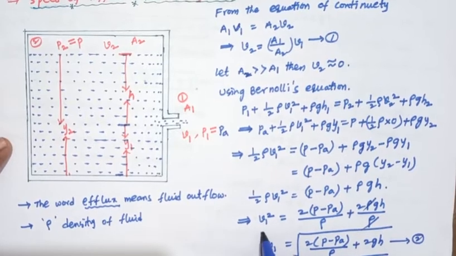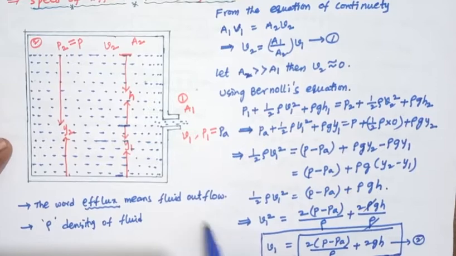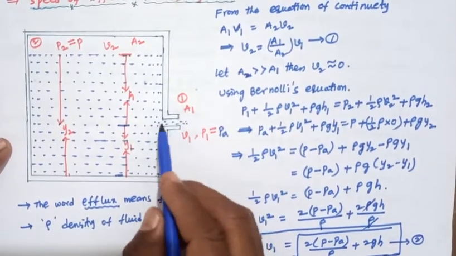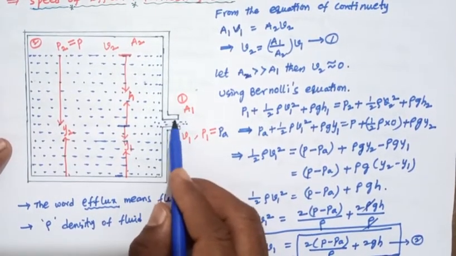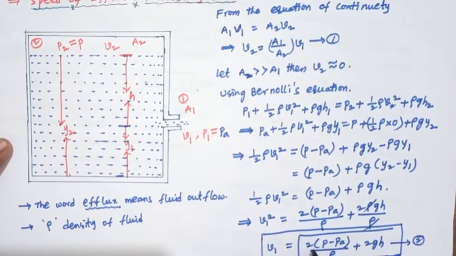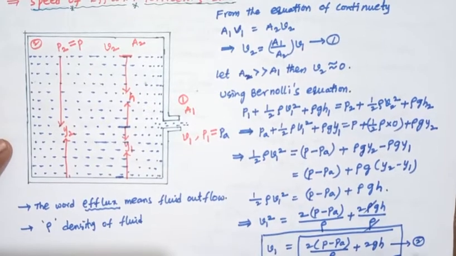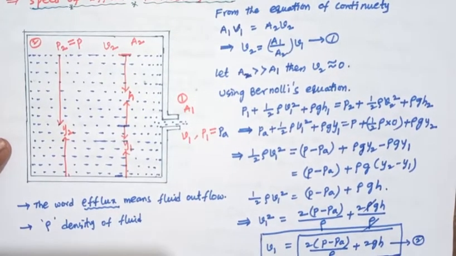This is the velocity of the fluid from the hole at the first region.